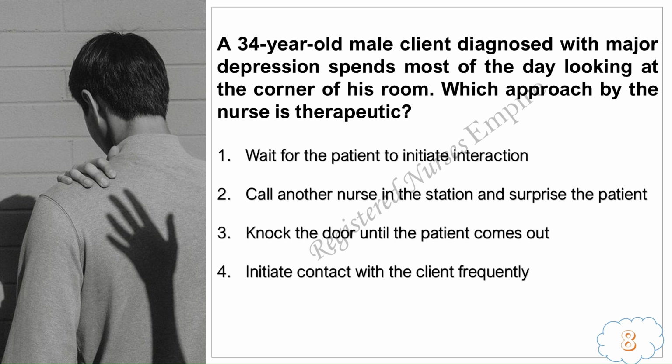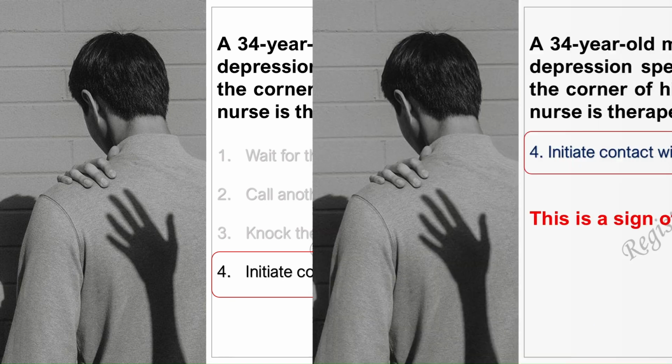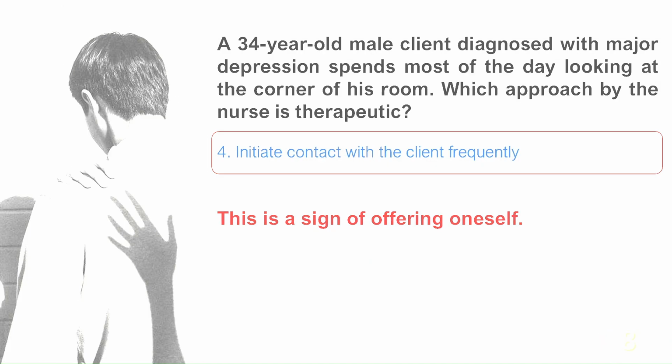Initiate contact with the client frequently. Three, two, 1. The answer is 4. Initiate contact with the client frequently. This is a sign of offering oneself.